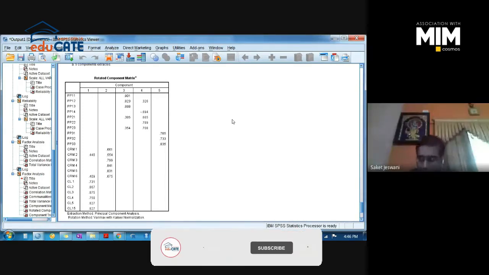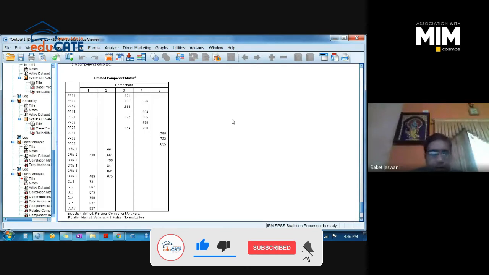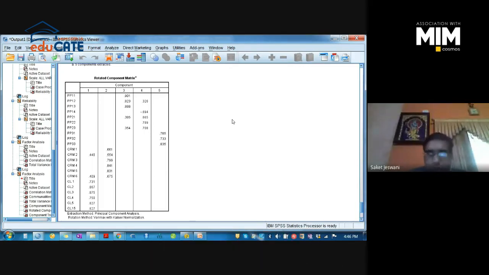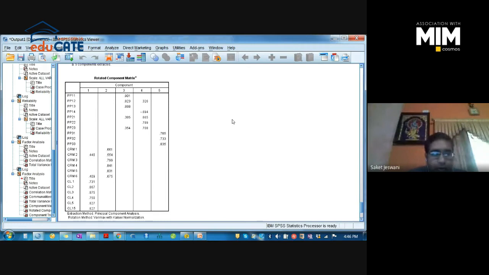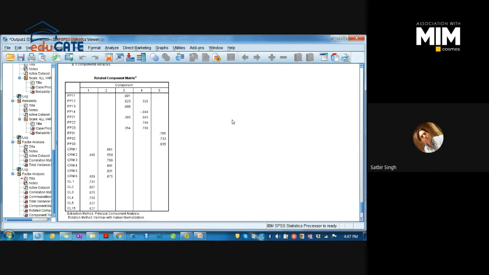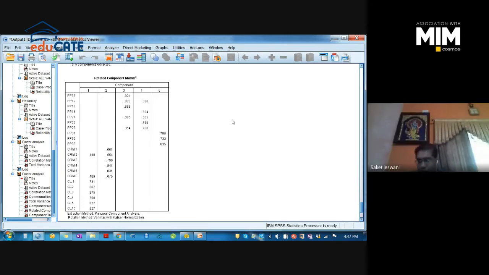See what happens, in the first look we have identified 3 items which are creating issues. Which ones? PP14, CRM2 and CRM6. See, the thumb rule for factor analysis is that we need to discard as few items as we can.